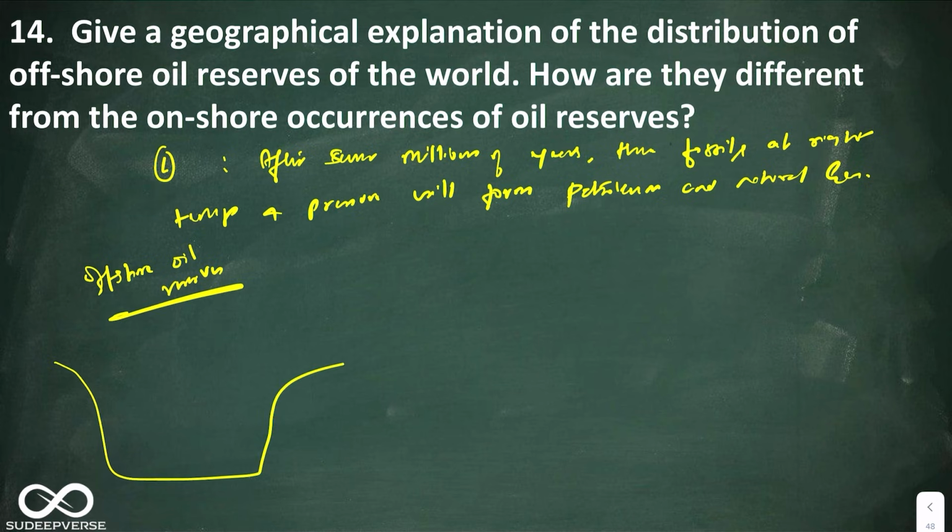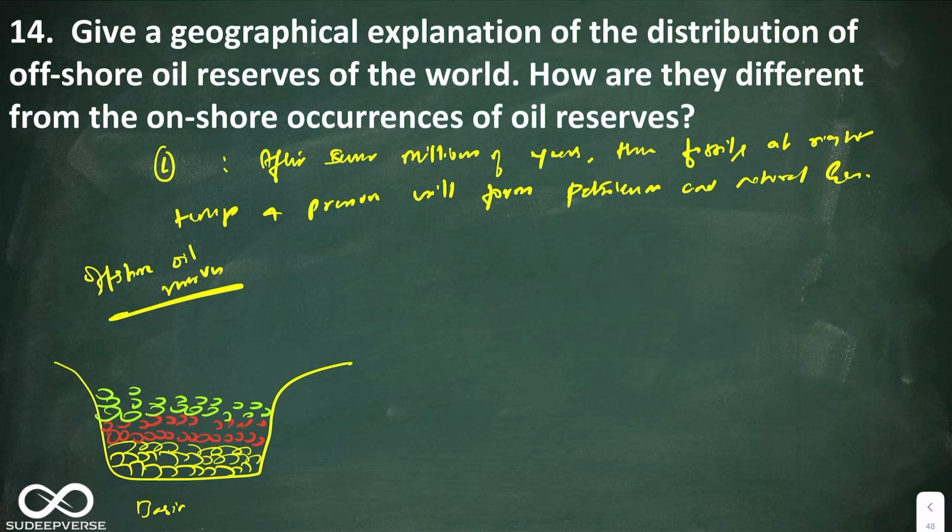So let us say this is the basin. In the basin you have, let us say, different rocks. There are different rocks, and let us say that there are marine microorganisms that get settled here, or they die and come and get settled here. Okay, these marine microorganisms are further covered by rocks, so they are cut off from oxygen.